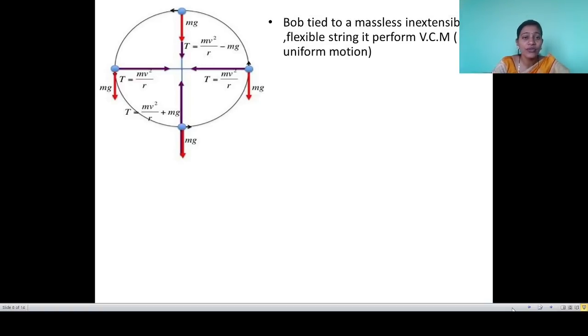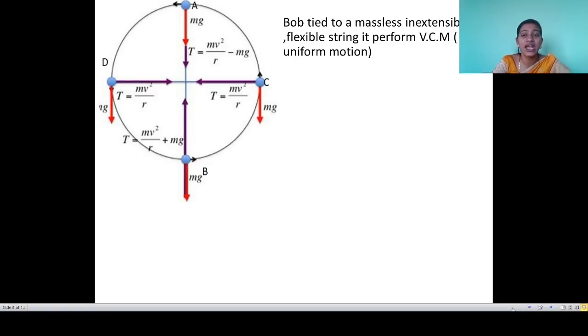See there, first of all one bob is there. That bob is tied to a massless, inextensible, flexible string. Here the characteristics of the string are massless, inextensible, flexible, and we are revolving that string. So the string performs vertical circular motion. That means the bob which is attached to that string is going to perform vertical circular motion. We know that vertical circular motion is a non-uniform circular motion.